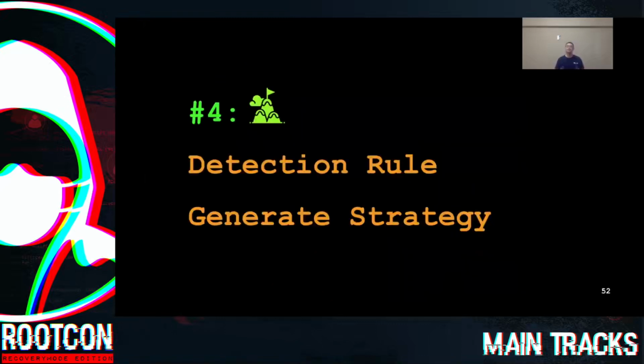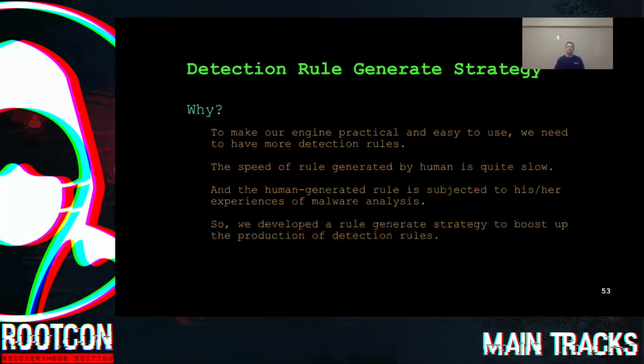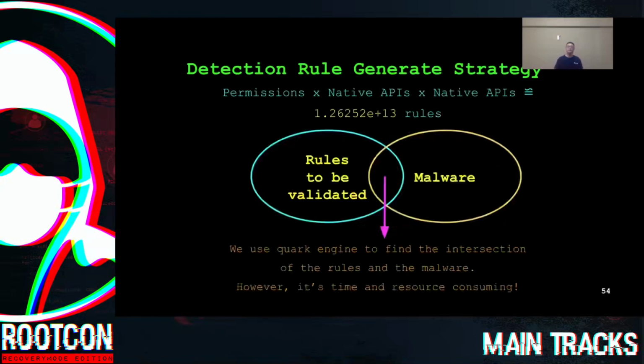Okay, so now I will introduce our detection rule generate strategy. Why do we need to develop the detection rule generate strategy? Because to make our engine practical and easy to use, we need to have more detection rules. However, the speed of rules generated by humans is quite slow, and human generated rules are subject to his or her experience of malware analysis. So we developed a rule generate strategy to boost up the production of detection rules.